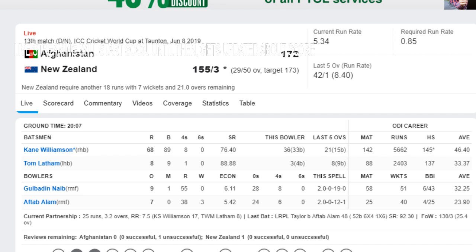So Kane Williamson's strike rate has also increased to 76.4. And New Zealand are currently batting with a current run rate of 5.34, while they just required 0.85. The last 5 overs gave them 42 runs with the loss of a single wicket, that of Ross Taylor.